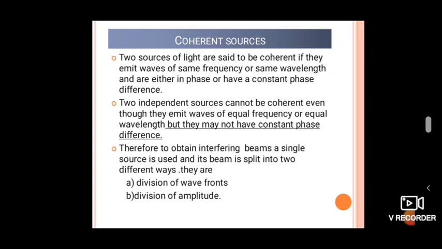And remember, no two individual sources are coherent. So we use only one single source and split its beam in two different ways.